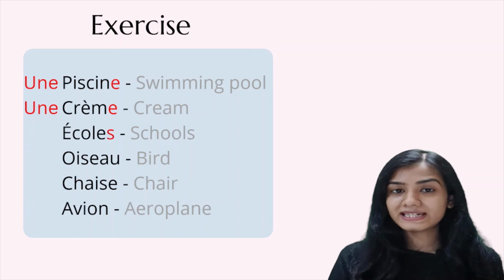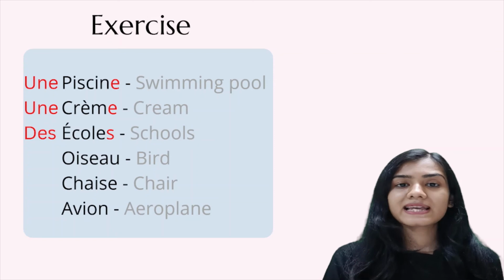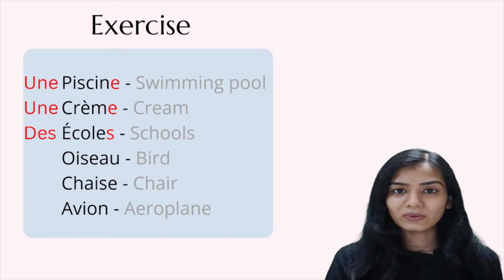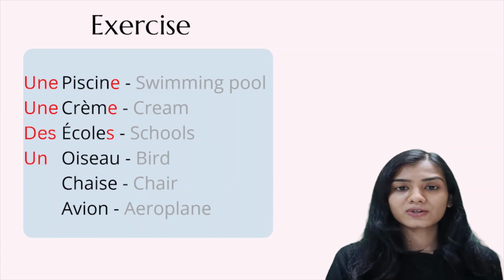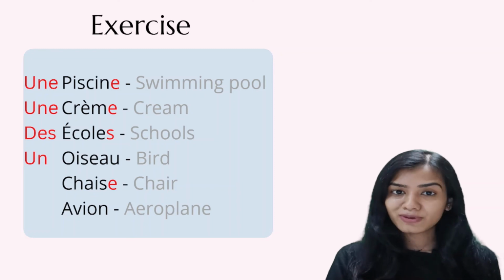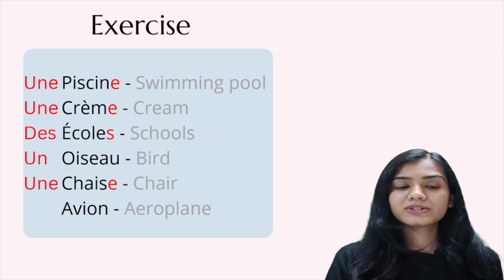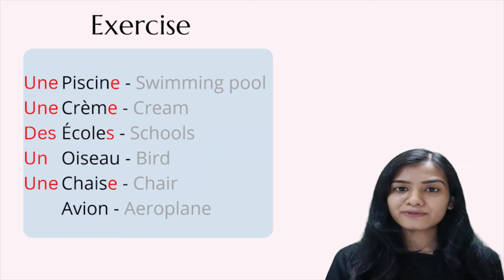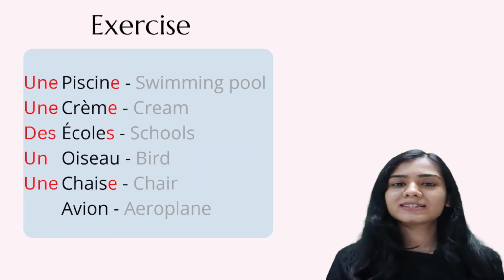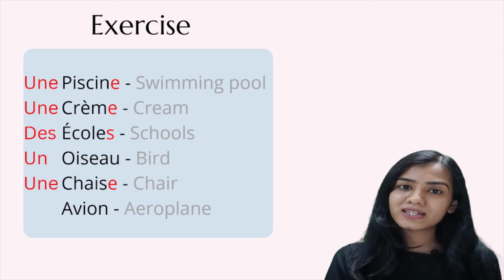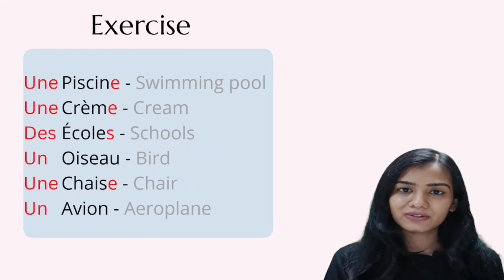École. It is ending in S. Thus, it's going to be plural in number. Des écoles. Voisin. It is masculine in gender, thus un voisin. Chaise. It's ending in E. It's going to be feminine in gender, thus we are going to use une along with it. Une chaise. The last one, avion. It's masculine in gender, thus we are going to use the masculine indefinite article, un avion.